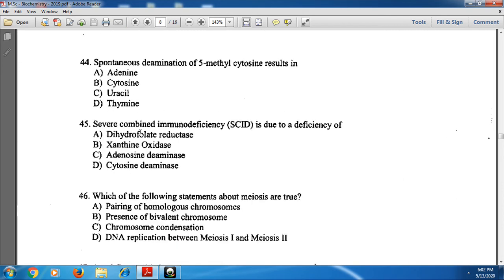Next, question 44: spontaneous deamination of 5-methyl cytosine mainly results in thymine. Deamination of 5-methyl cytosine results in thymine. And next, question 45: severe combined immunodeficiency is due to a deficiency of adenosine deaminase. Option C is the correct one.